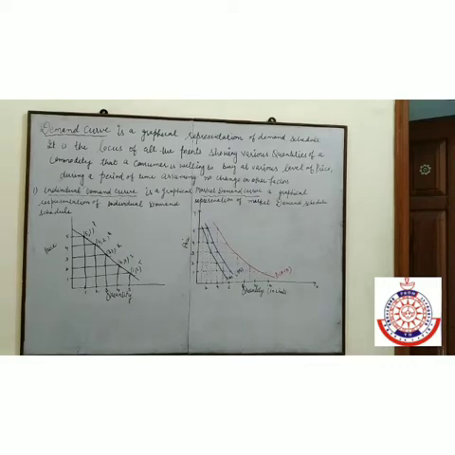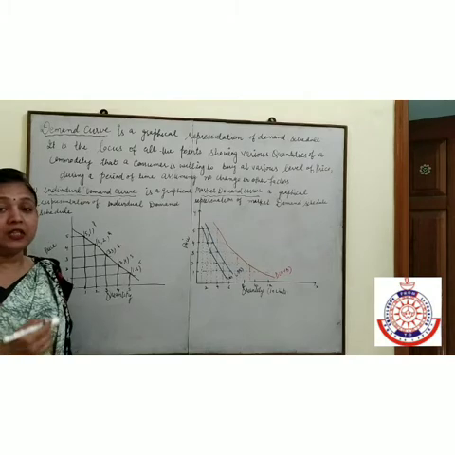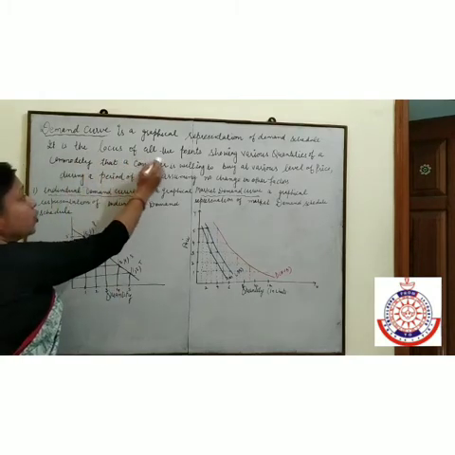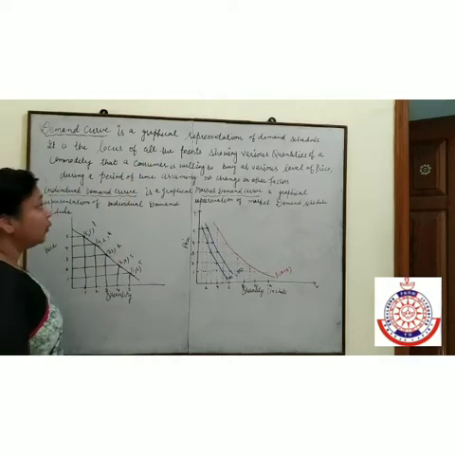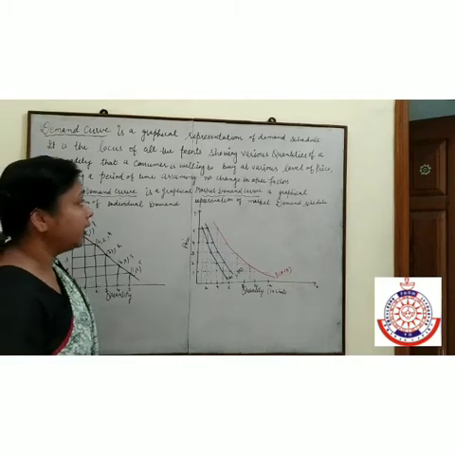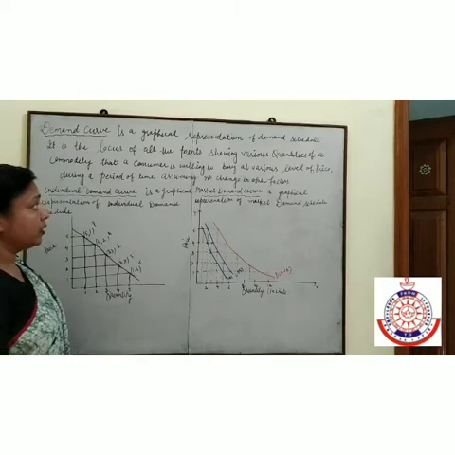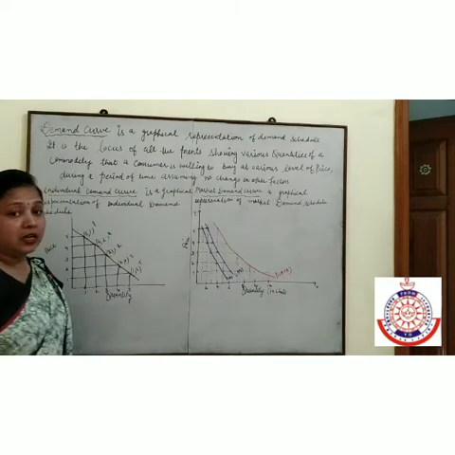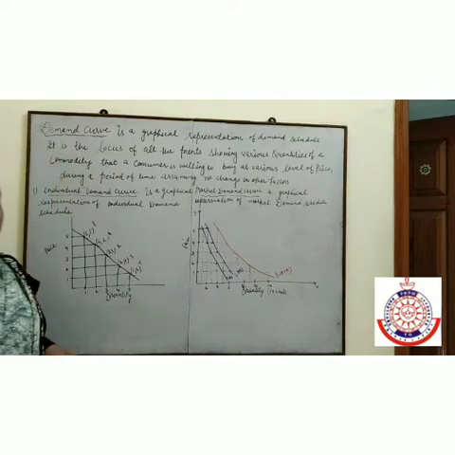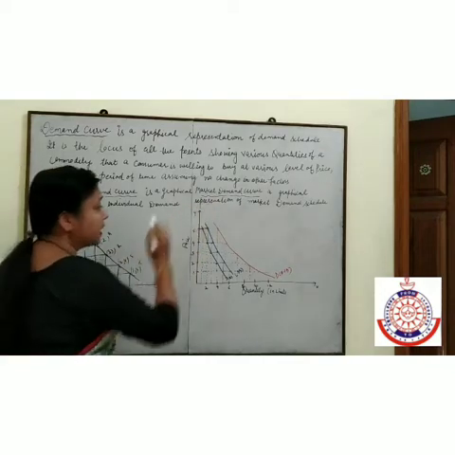Next topic is demand curve. It is a graphical presentation of demand schedule, which we have already discussed. It is a locus of all the points showing various quantity of a commodity that consumer is willing to buy at various level of price during a period of time, assuming no change in the other factors. Now again, demand curve is divided into two parts: one is the individual demand curve and second is the market demand curve.